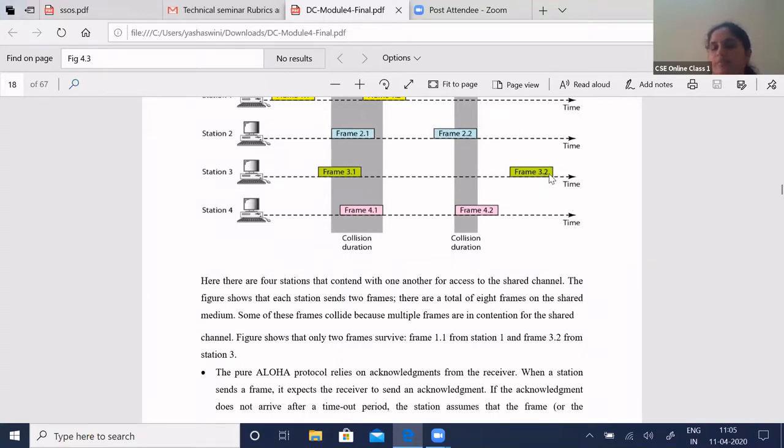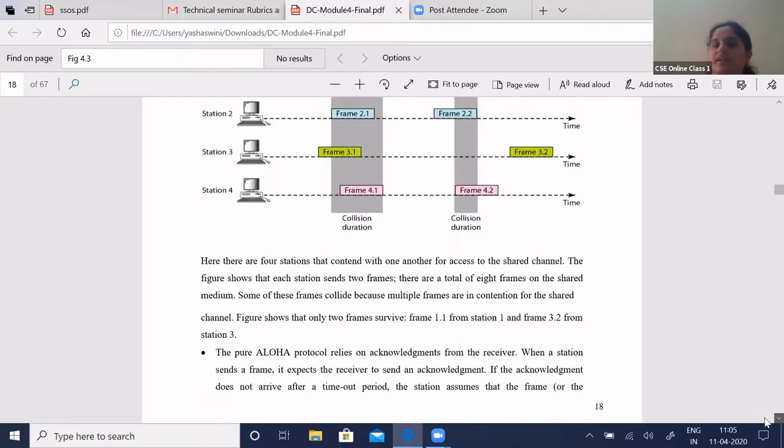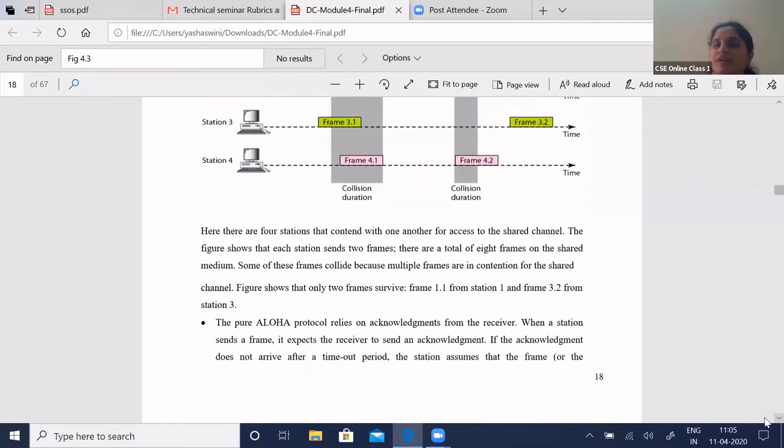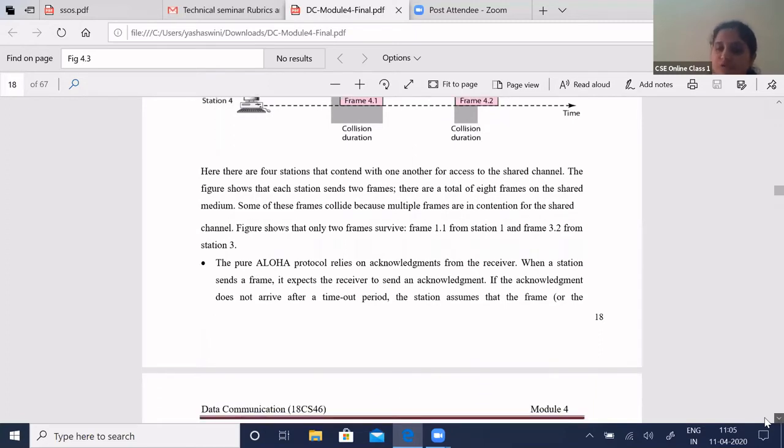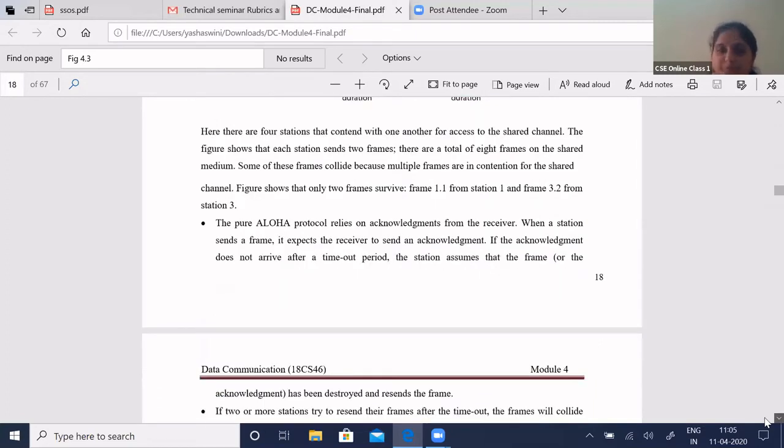So Aloha depends purely upon how the receiver gives the acknowledgement. When a frame is sent, if it receives an acknowledgement, it means the data has reached. If not, it will wait for a particular time period. Once that time period has elapsed, it assumes that the frame has not reached, so it will resend the frames again.